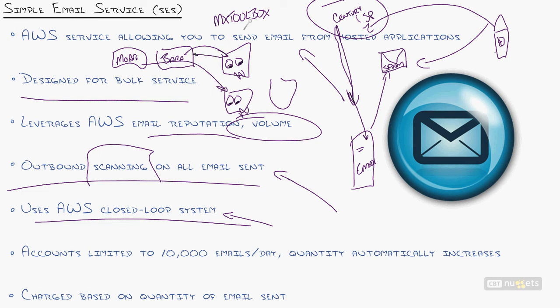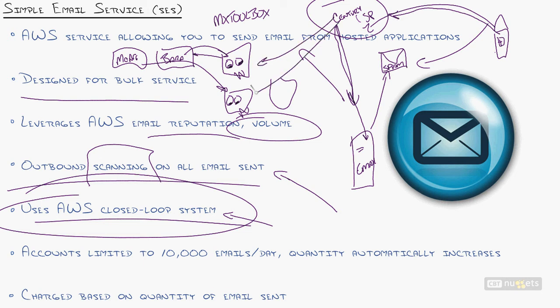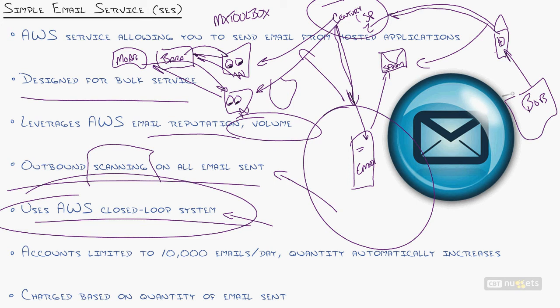So if you don't sign up for a closed loop system, every single time somebody reports you as spam, this will actually go to the watchers. And the watchers will report to all the spam filtering systems of the world, like, "Whoa, you don't want to trust that guy. His reputation just went down." And so you can have some major impact just because Bob, sitting in his living room, said, "I don't think that's good email." And who knows if Bob is reputable or not? But CenturyLink, who Bob signed up with for their program, will do that.